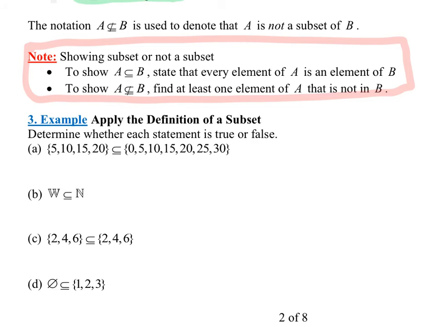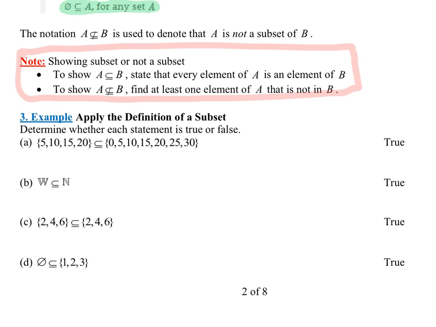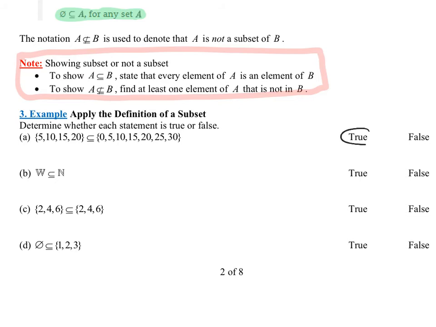Example 3 here says apply the definition of a subset. Determine whether each statement is true or false. The set {5, 10, 15, 20} is a subset of the set {0, 5, 10, 15, 20, 25, 30}. So again, subset, what does that mean? That means everything on the left is in the right. Is that a true statement? And the answer is yes, everything in the left is in the right, so that's true. So here's what I'm going to write. I'm going to call this A and I'm going to call this B, and I'm just going to write simply everything in A is in B. All right? So that's a true statement.